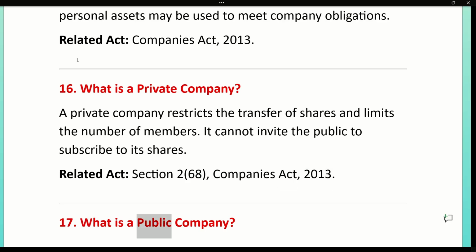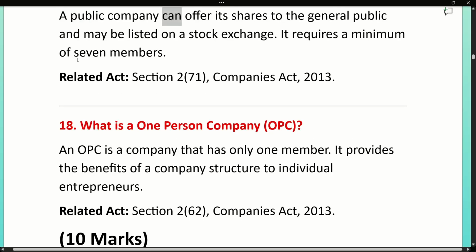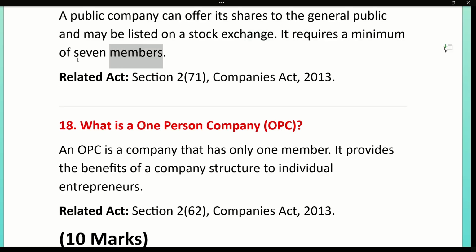17. What is a public company? A public company can offer its shares to the general public and may be listed on a stock exchange. It requires a minimum of 7 members. Related Act, Section 271, Companies Act, 2013.